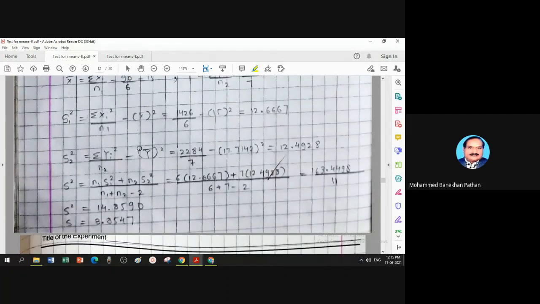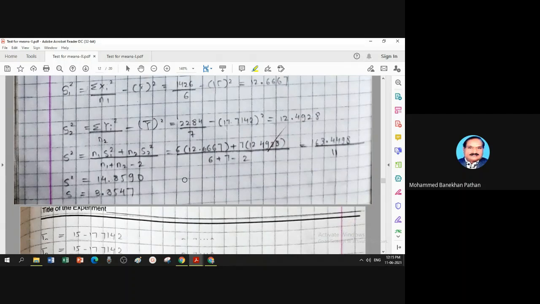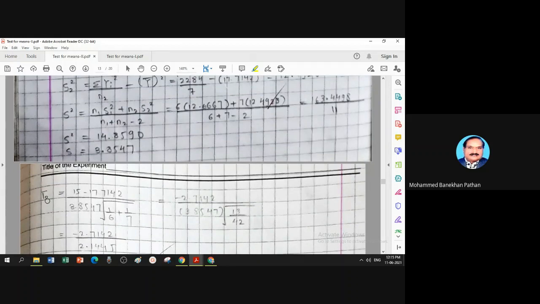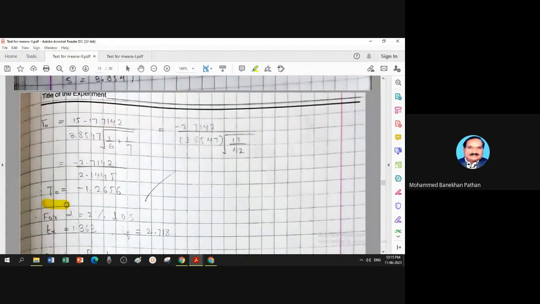By that table, you can get both easily. s squared is the pooled variance under H naught: n1 s1 square plus n2 s2 square divided by n1 plus n2 minus 2. Replace the values, get the answer, take a root. This number is taken in the test statistic. Therefore, T0 is first sample mean minus second sample mean, divided by s times root 1 upon 6 plus 1 upon 7. Simplify by calculator. This is your calculated value.